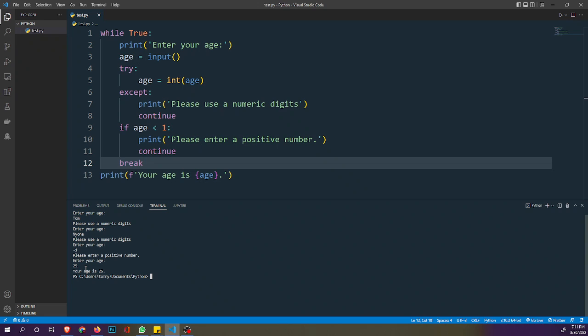So I want to end this lesson here. There are a lot of things you can actually do with this. So I would like you to check it out and run some other tests. Maybe you want to check if the value entered is less than 18, you want to ask the user, please, you have to be up to 18 years for you to be able to use this program.